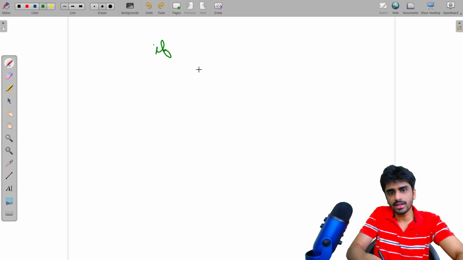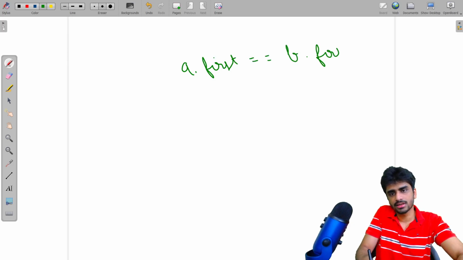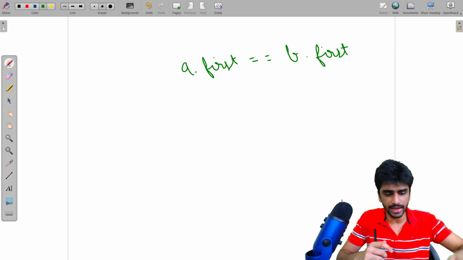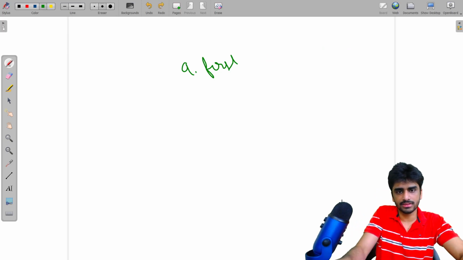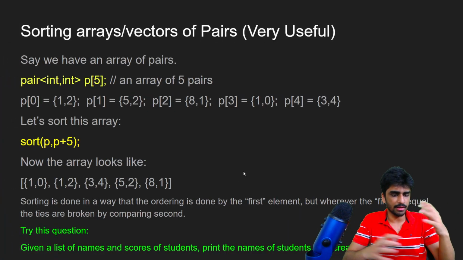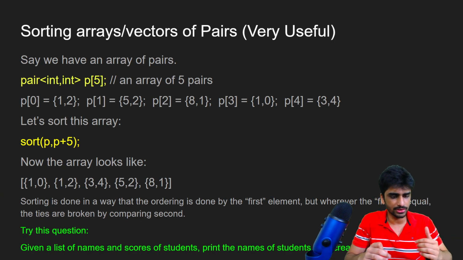But if they are equal, like if a dot first is equal to b dot first, then in this case the comparison is done on the basis of second. So basically normally the comparison is done on the basis of first, but if there is a tie, then it is done on the basis of second.